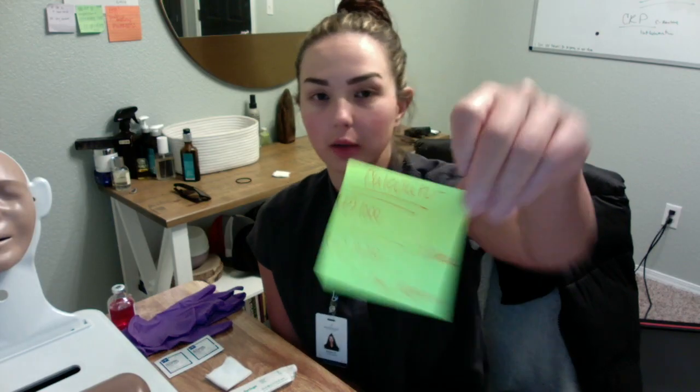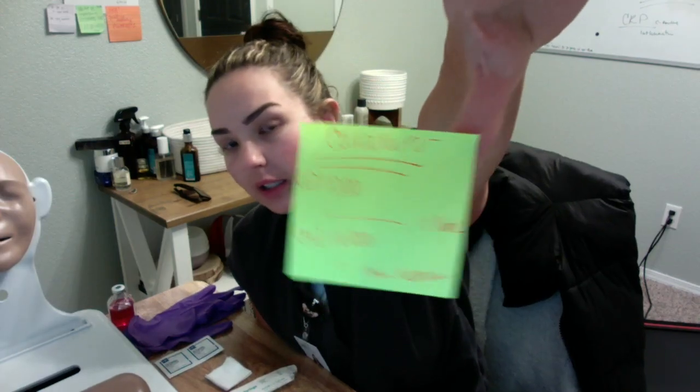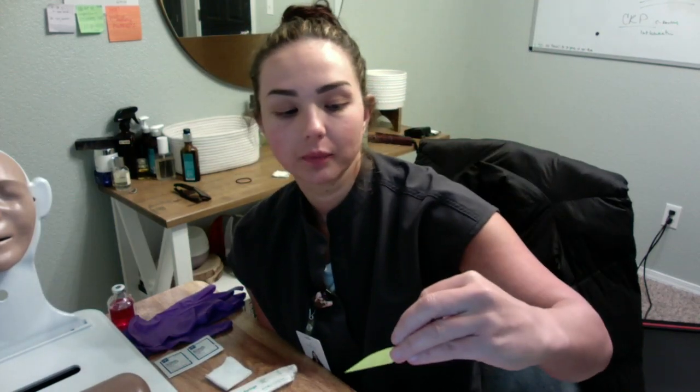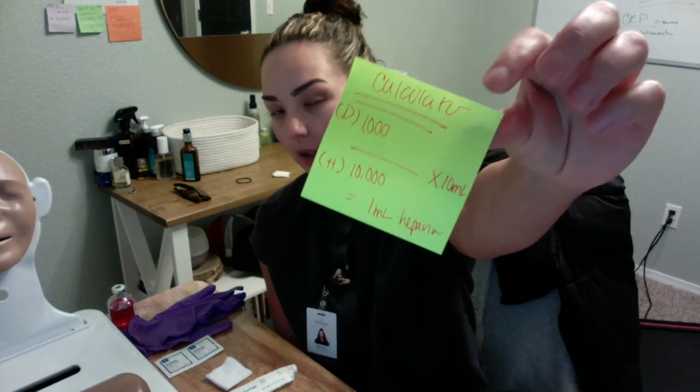For this skill, it's going to be heparin 1,000 units, subcutaneous, 1 dose. I did do a calculation on a sticky note, so I do the formula method. So we've got the desired, 1,000 units over 10,000 units times 10 ml gives us 1 ml of heparin.